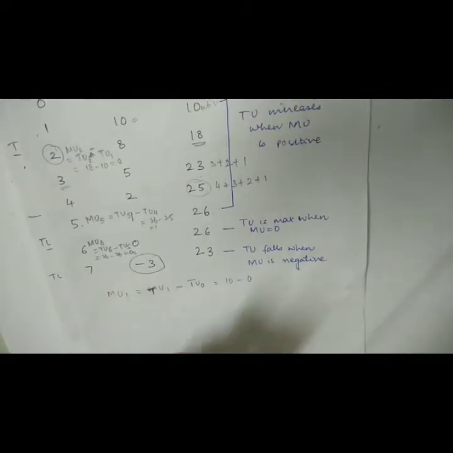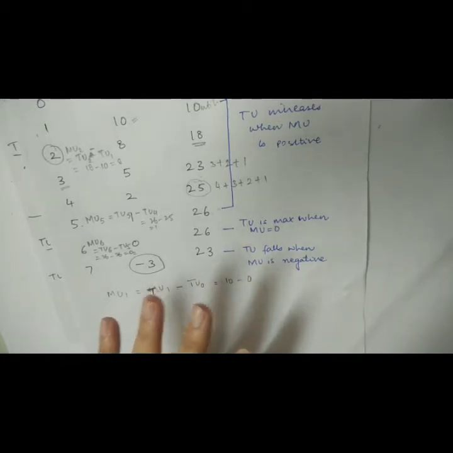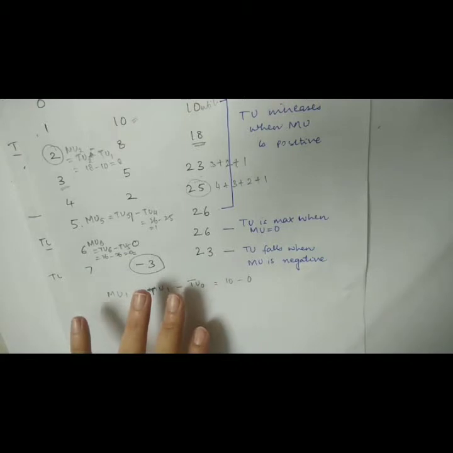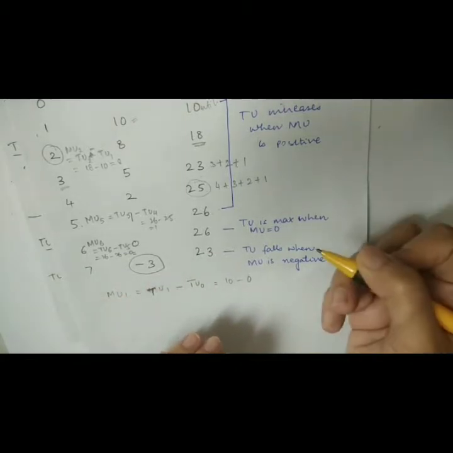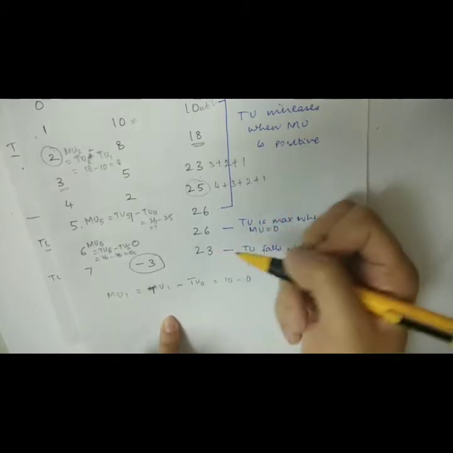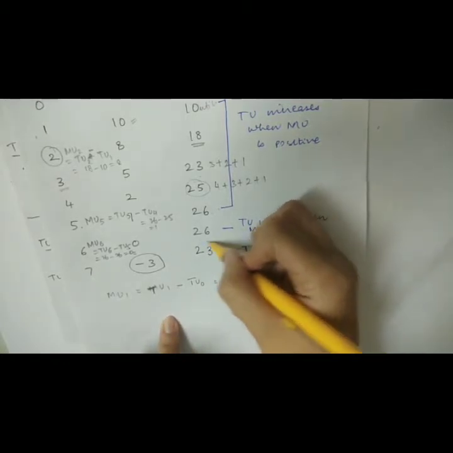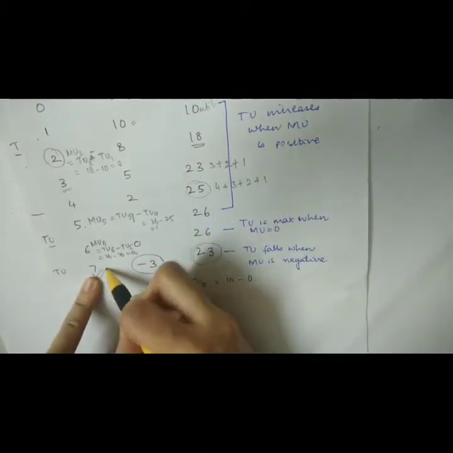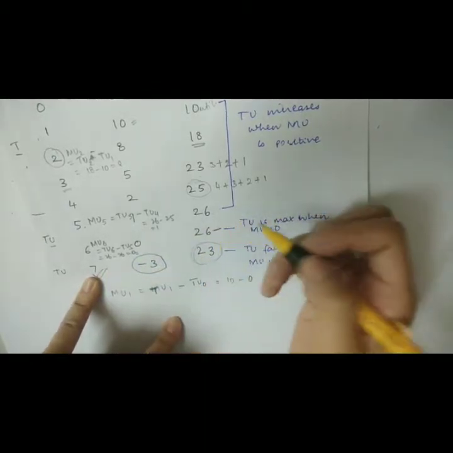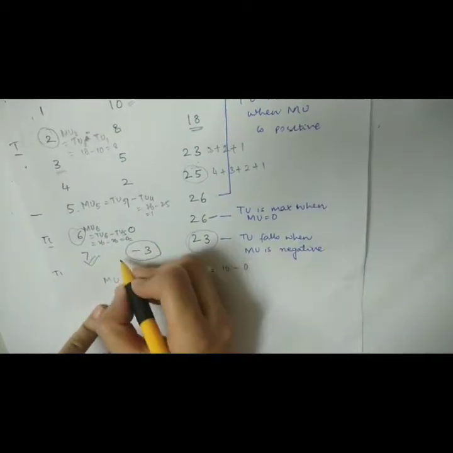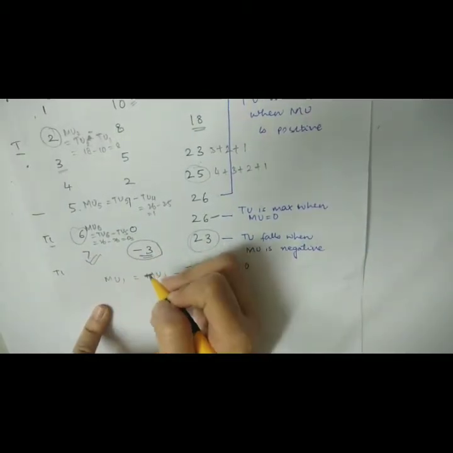Suppose you've been forced to have the 7th glass of water and you do not need it, and still you're being forced to consume it. So the total utility that you get from the 7th glass of water is less than the utility that you get from the 6th glass of water. So the marginal utility is negative.